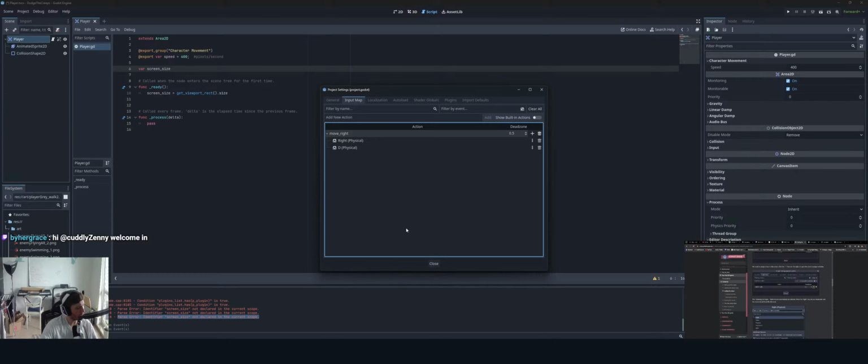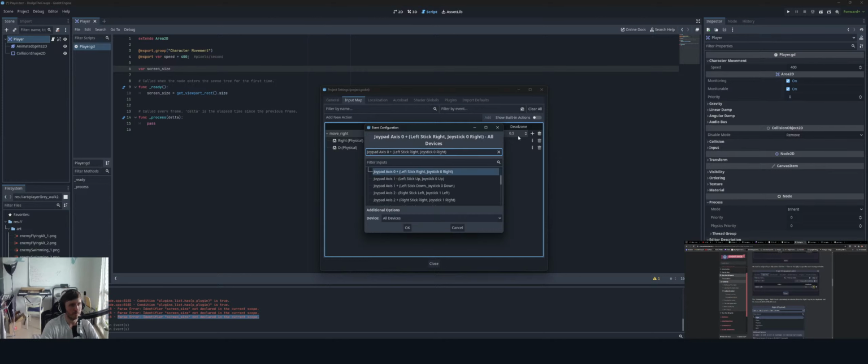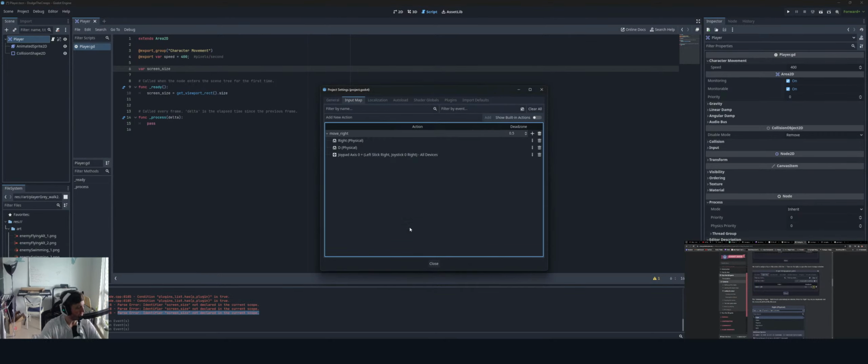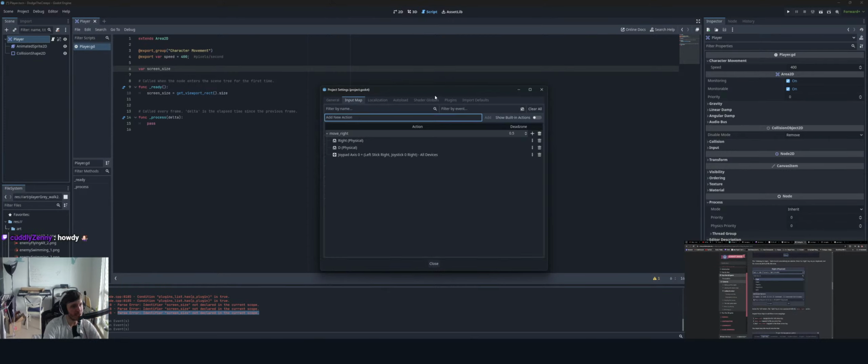Yeah, and I also have a gamepad here. I wonder if it'll pick up the gamepad. It does. Okay, so joypad axis 0 left stick, joystick right. That's really cool. So select the OK button. The right key is now associated with the move right action. Awesome. So repeat these steps to add 3 more mappings. Okay, so add new action, move left.